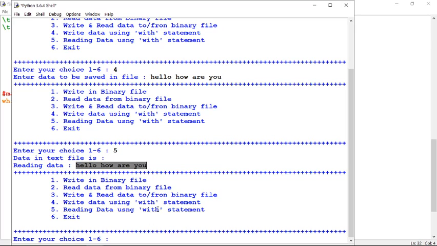So with is beneficial in that we need not worry about closing the file. After the completion of the with block, the file will be closed automatically. Okay, so till now this is sufficient.